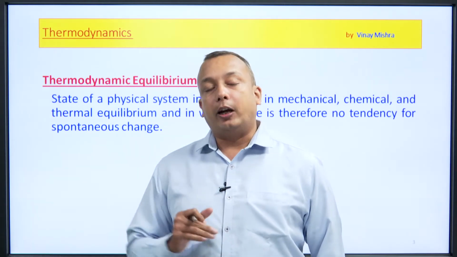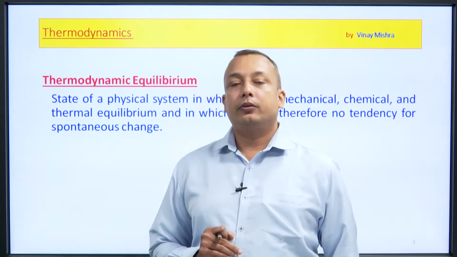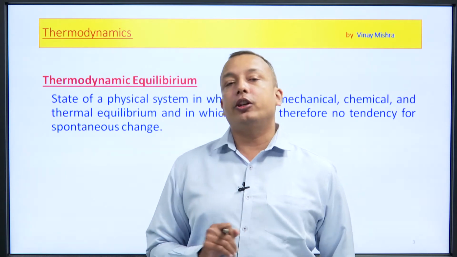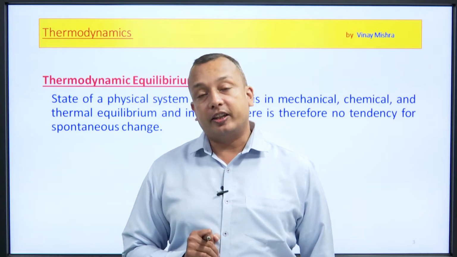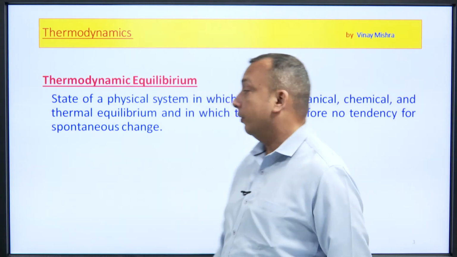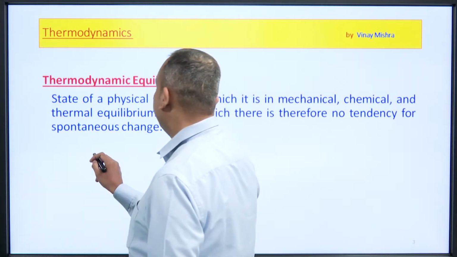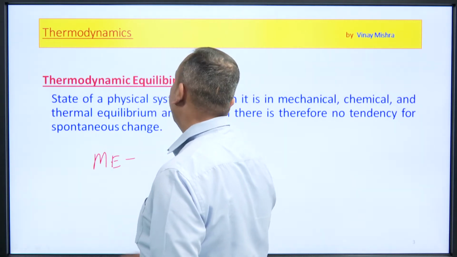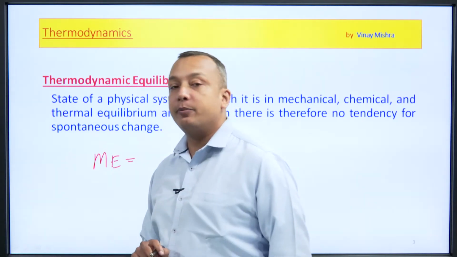As we know, thermodynamic equilibrium deals with basically three types of equilibrium. The first one is the mechanical, the second one is the thermal, and the third one is the chemical. In case of mechanical equilibrium, if we talk about ME, that is mechanical equilibrium,